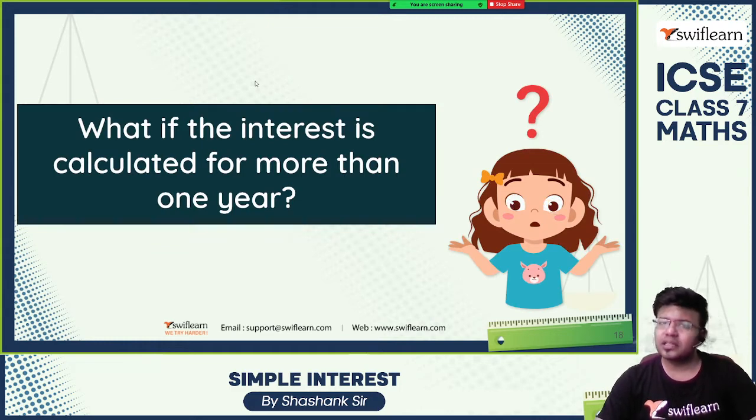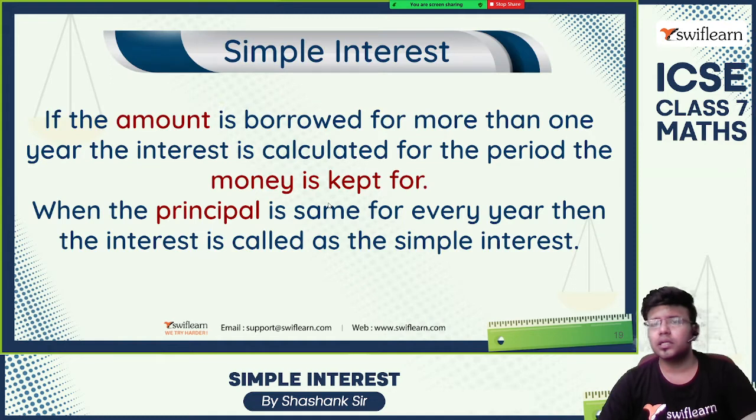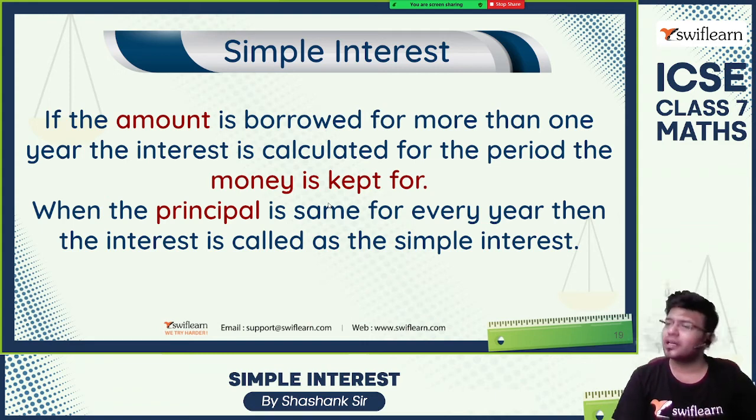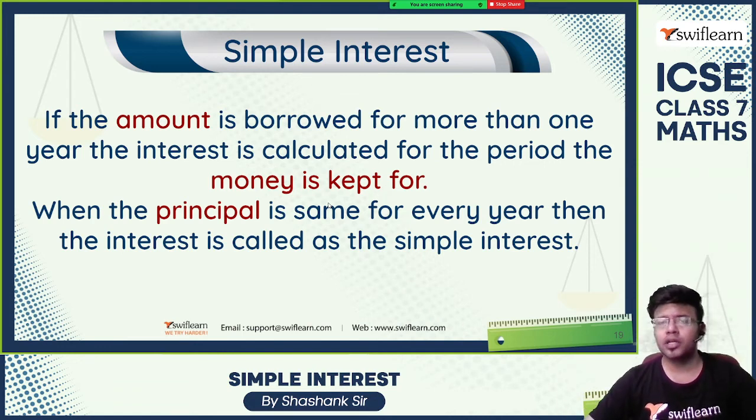What if interest is calculated for more than 1 year? If you take a loan for more than 1 year, for example, you've taken a loan for your medical course or for your engineering course, you need to repay the amount after completion of the course, say 4 years plus 1 year till you get a job and so on. So how do we calculate the interest for more than 1 year?